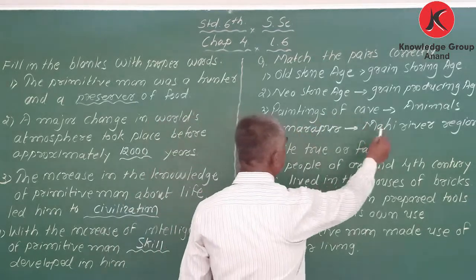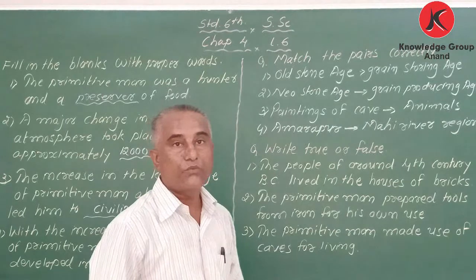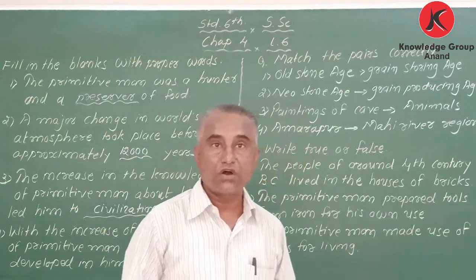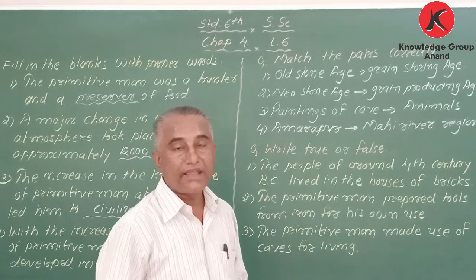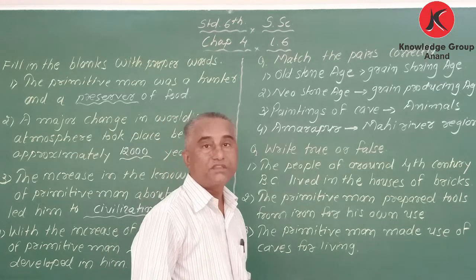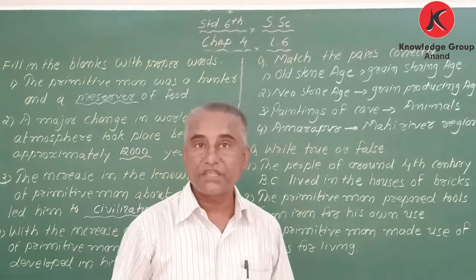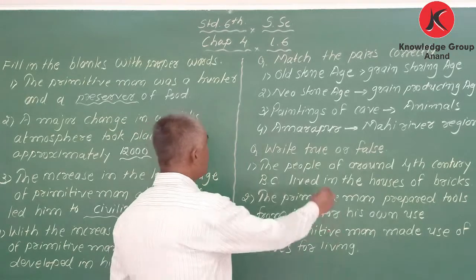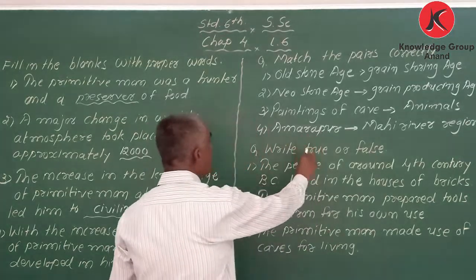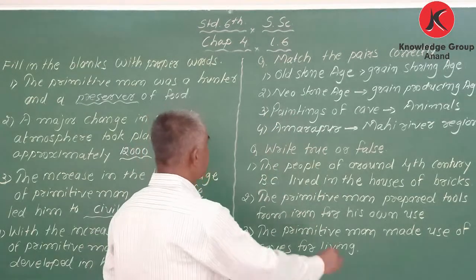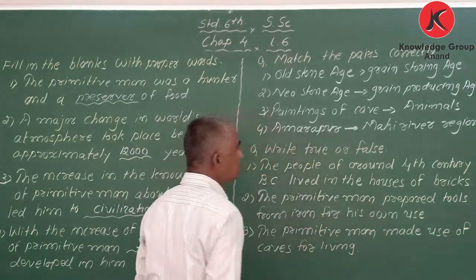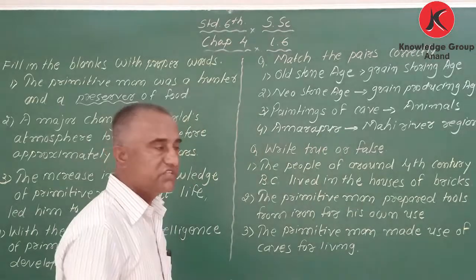Now paintings of caves, we have got the pictures of wild animals from the caves of Madhya Pradesh and South Uttar Pradesh. Okay. Now we have got proof of this primitive man at Amrapur village near Mahi river. So one option I have given, Amrapur means Mahi river region.